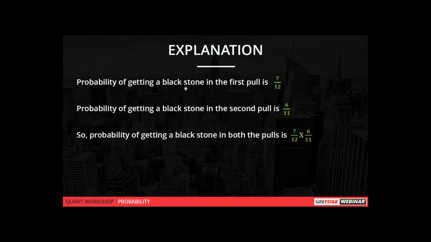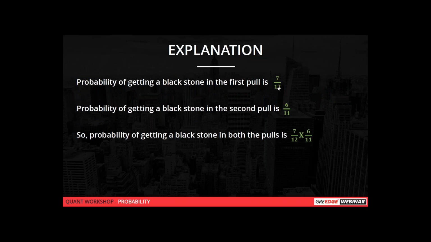So what is the probability of getting a black stone in the first pull? It will be the 7 black stones divided by the total number of stones, that is red plus black. And what is the probability of getting a black stone in the second pull? Already we have taken one black stone and you are holding it in your hand. So what will be the remaining black stones? There will be only 6 black stones.